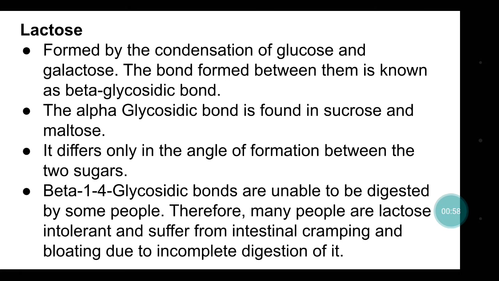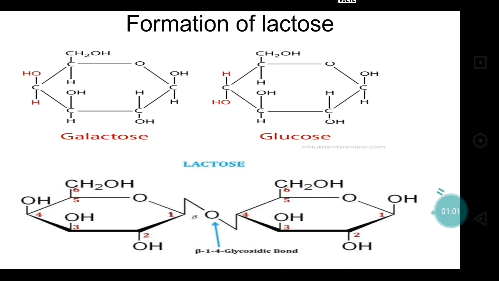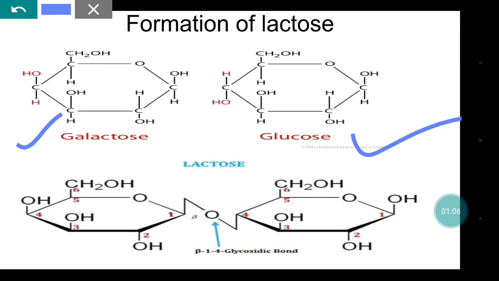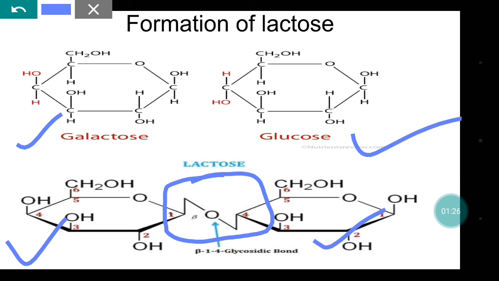So first we will see how the bond is forming. Here you can see in this picture, this one is galactose and this is the glucose. So this is carbon number 1, this is carbon number 4. So carbon number 1 of galactose and carbon number 4 of glucose are involved in forming the beta 1,4 glycosidic bond. Okay, so here the arrangement, you can see the cross like structure. It is the beta 1,4 glycosidic bond.